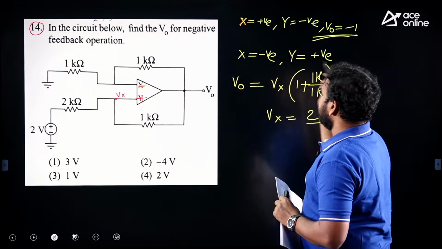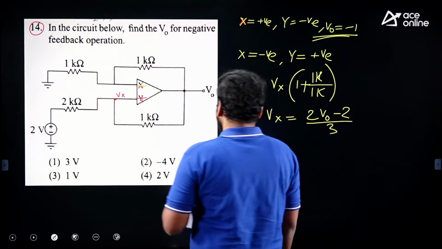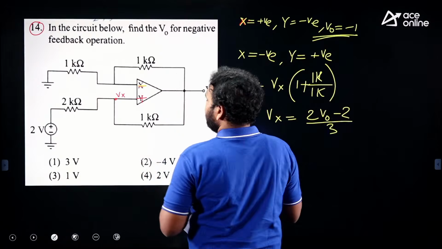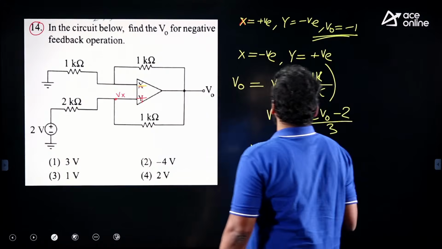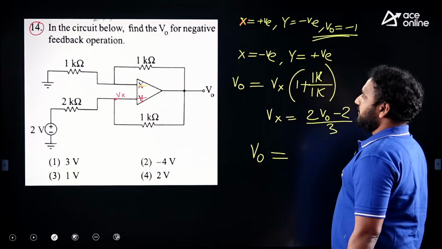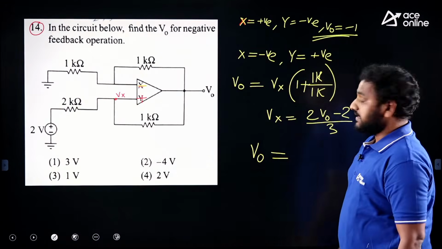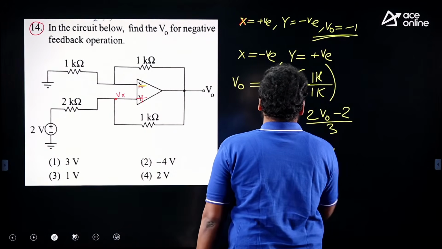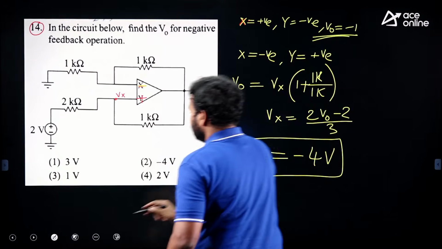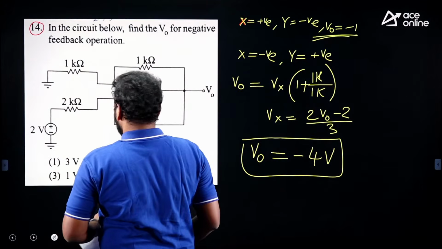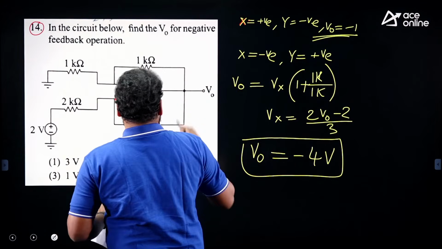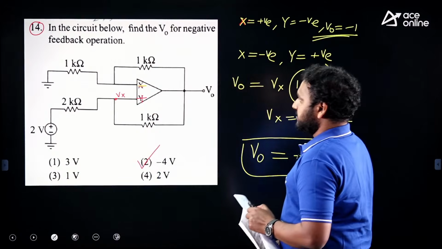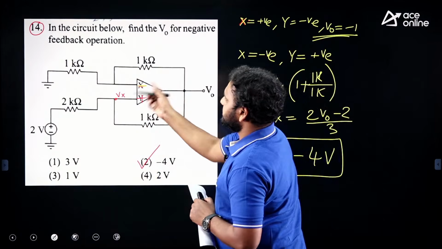If you substitute it here, you will get the output voltage V0 equal to minus 4 volts. Option 2 is the correct answer, right? Remember this circuit, X is the negative terminal.